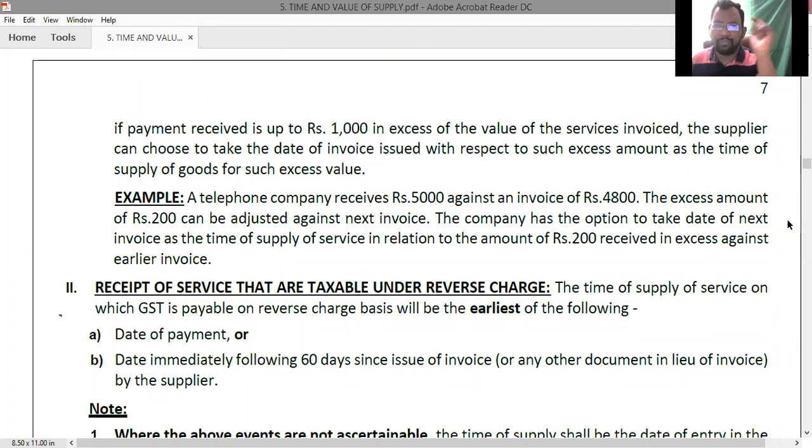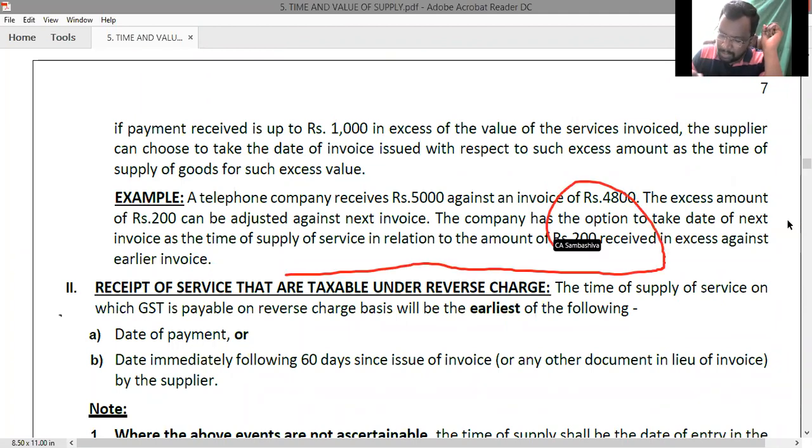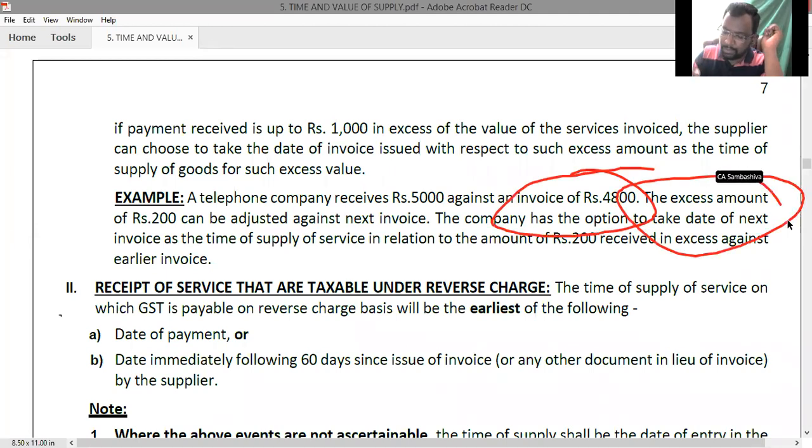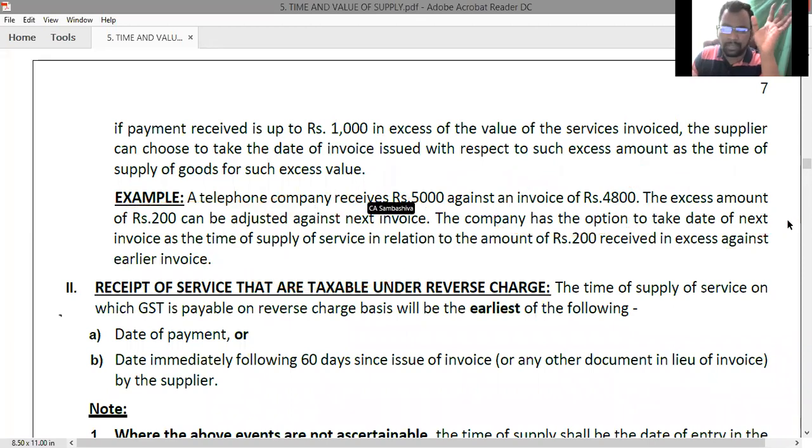So the time of supply in relation to the excess amount of 200 rupees against the earlier invoice, the company has the option to take the date of next invoice as the time of supply of services. Clear? Next one.